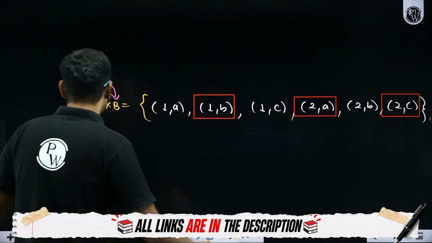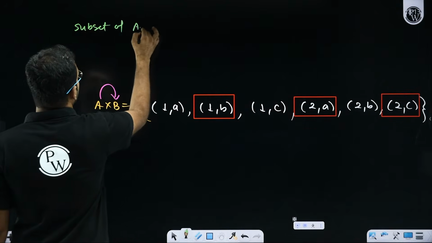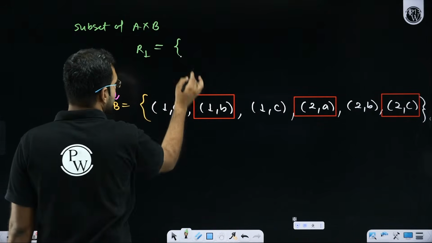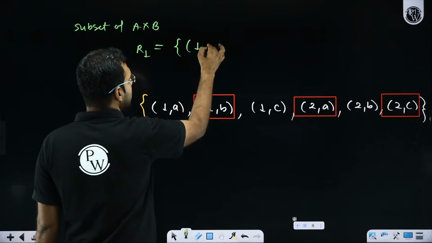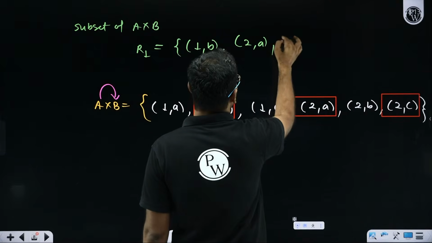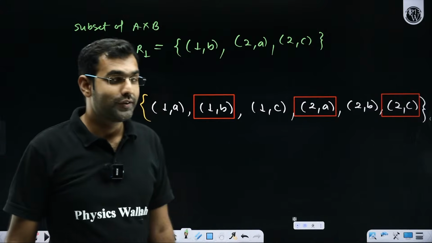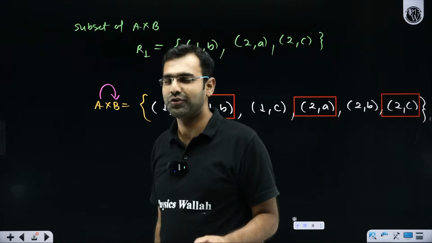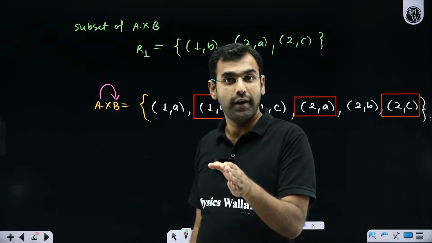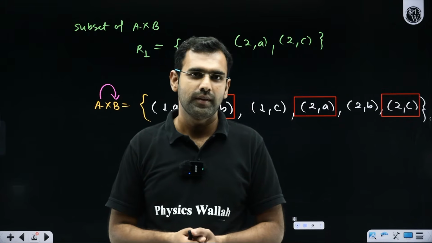What did I just do? I am creating a subset of A cross B, and that set I am defining by, let's say, R1. In that R1, I have chosen the ordered pairs 1 comma B, 2 comma A, and 2 comma C. So these 3 ordered pairs I have chosen. Listen to me very carefully, students. Any subset of A cross B is called a relation from A to B. Yes or no?